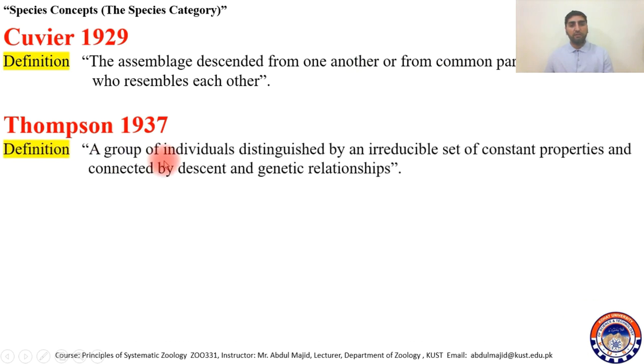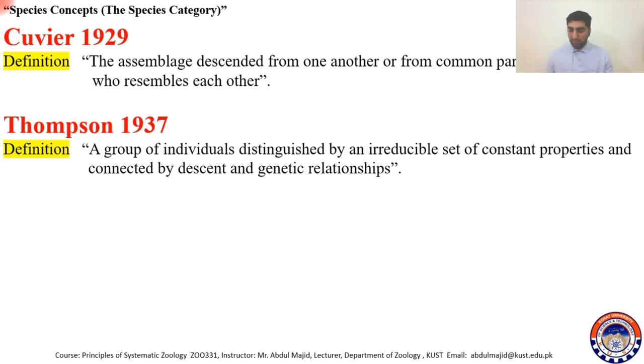Thomson in 1937 defined species as a group of individuals distinguished by an irreducible set of constant properties and connected by descent and genetic relationship.